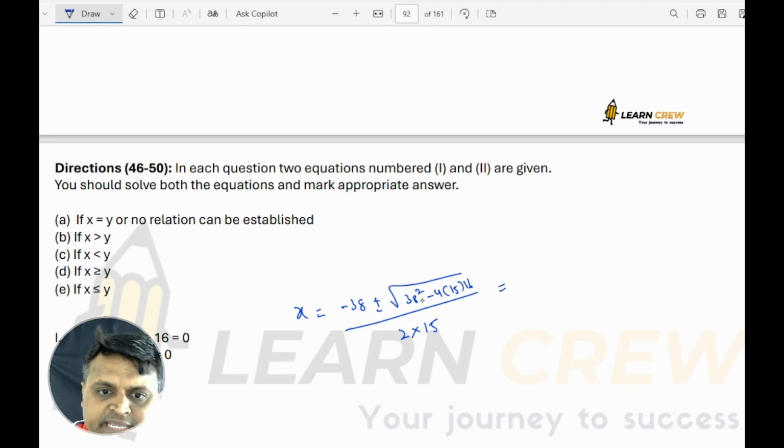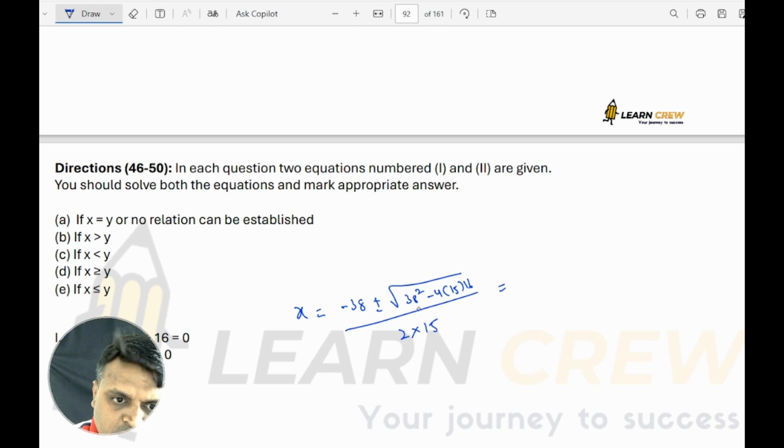So it is 38 square, 1444, minus 4 into 15 into 16, which is 960. 1444 minus 960 is 484, which is 22 square. Minus 38 plus 22, minus 38 plus 22 is how much?